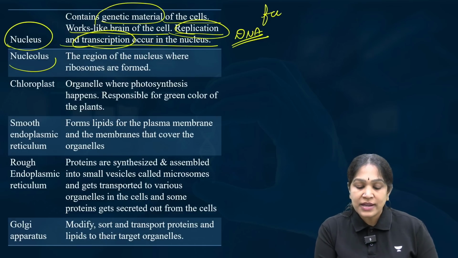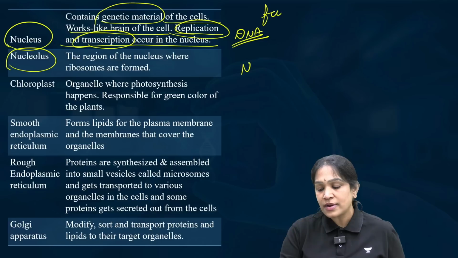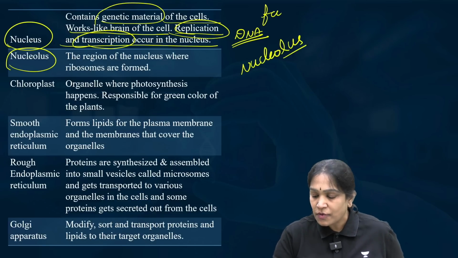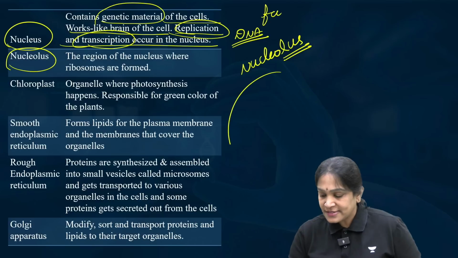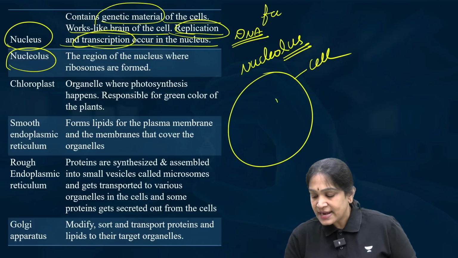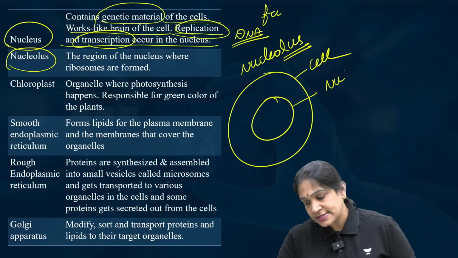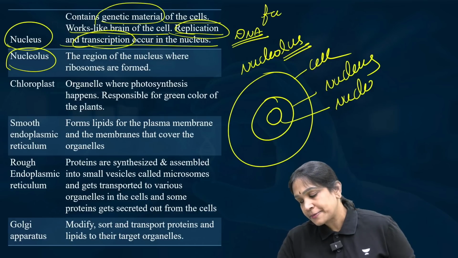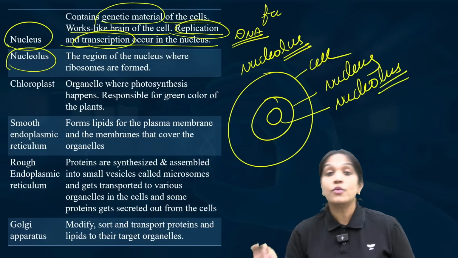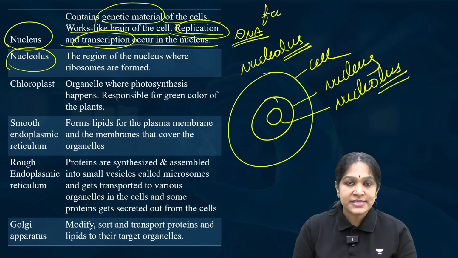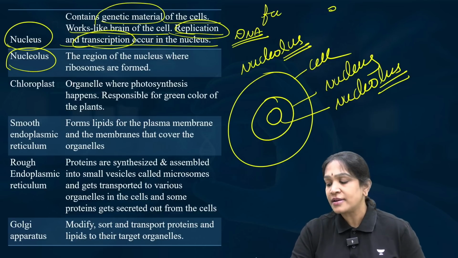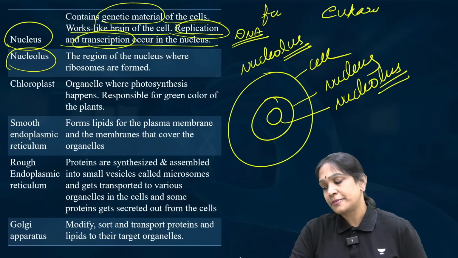Next, nucleolus. Don't get confused. This is nucleolus, not nucleus. What is this? See, this is the cell. Inside the cell you have the nucleus and you have the nucleolus. Inside the nucleus, where is the nucleolus present? Inside the nucleus. And I need not tell you, this entire topic is applicable only for the eukaryotic cell.